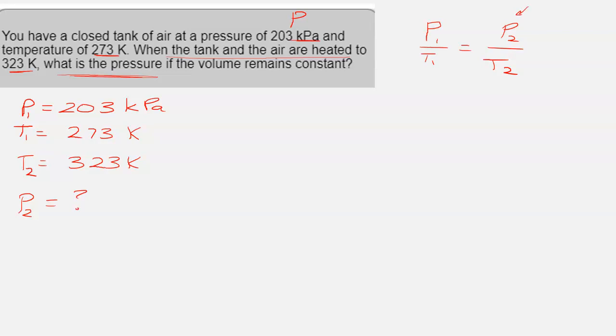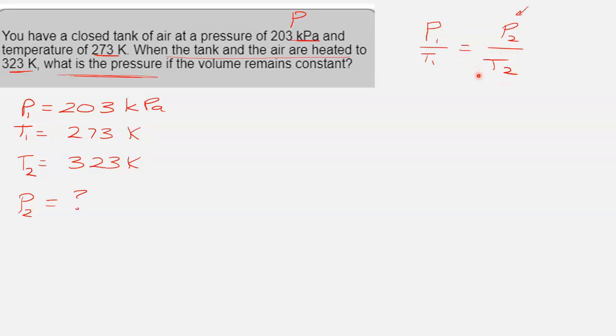The good news is it's already up top in the numerator, right? The bad news is it's not by itself, so I have to get rid of T2. So I want P2 by itself in the numerator. It's in the numerator, so I don't have to move it down. I don't want to do that. But I have to get T2 out of here. So remember, these variables in these problems just move diagonal across the equal sign to get rid of them or to move them.